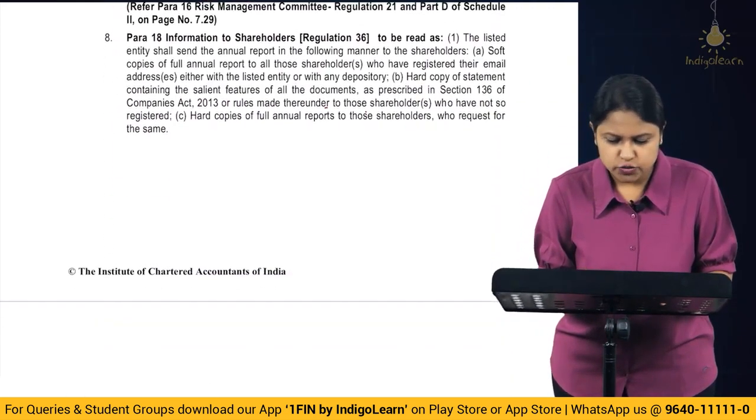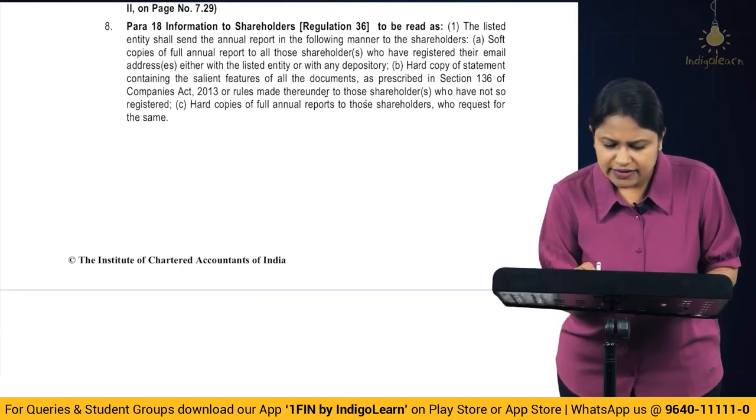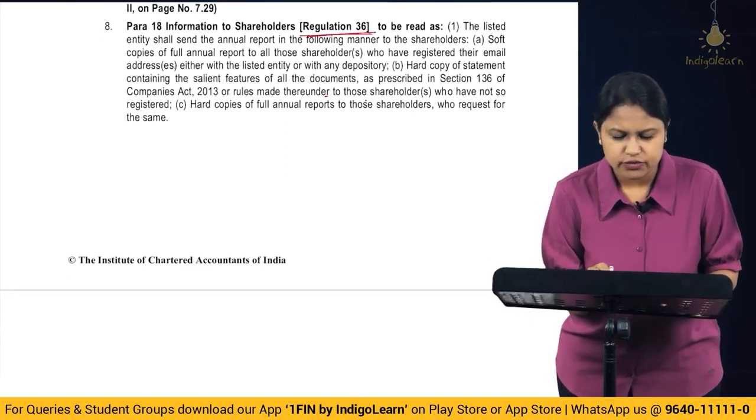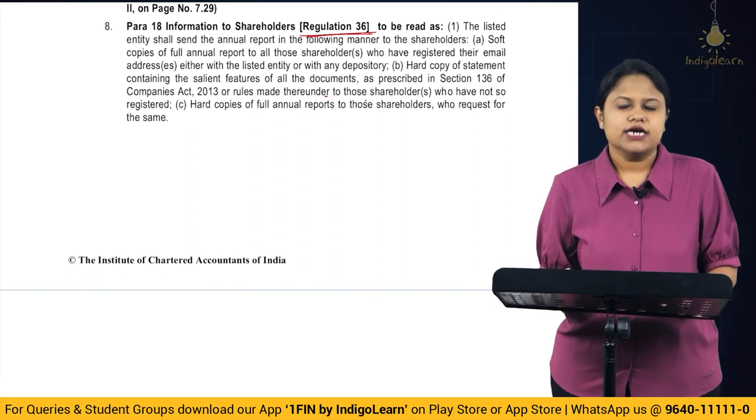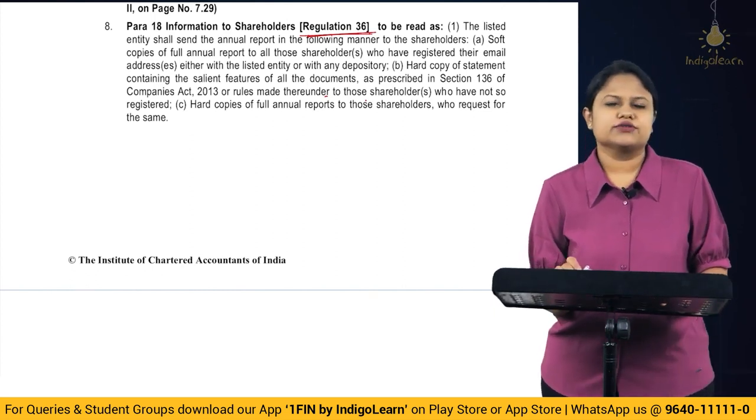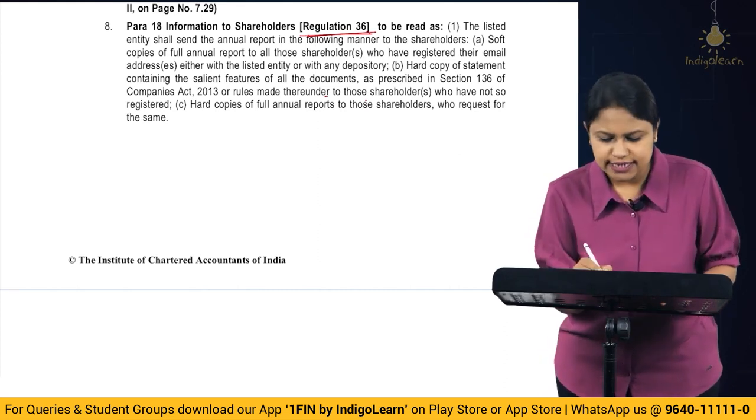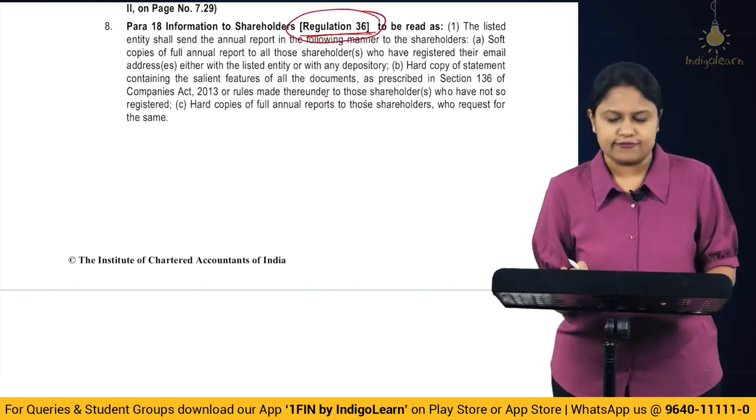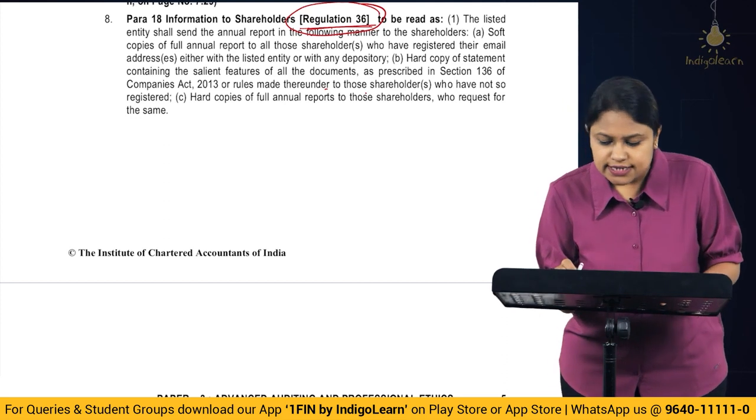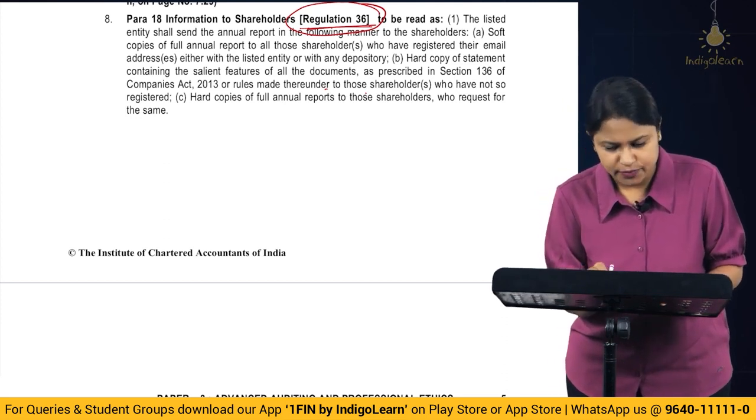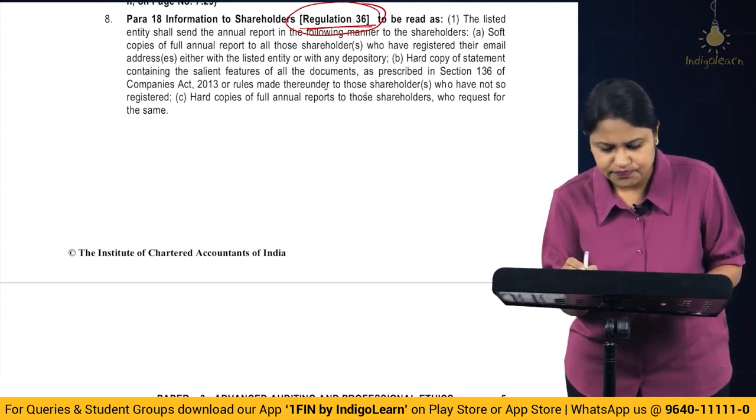Then moving to the next one, we have Regulation 36, which talks about information to the shareholders. Now, this information to the shareholders, there are minor changes. So I would recommend that you actually study this entire regulation from the amendment itself. Alright. So they say the listed entity shall send annual report in the following manner to the shareholders.